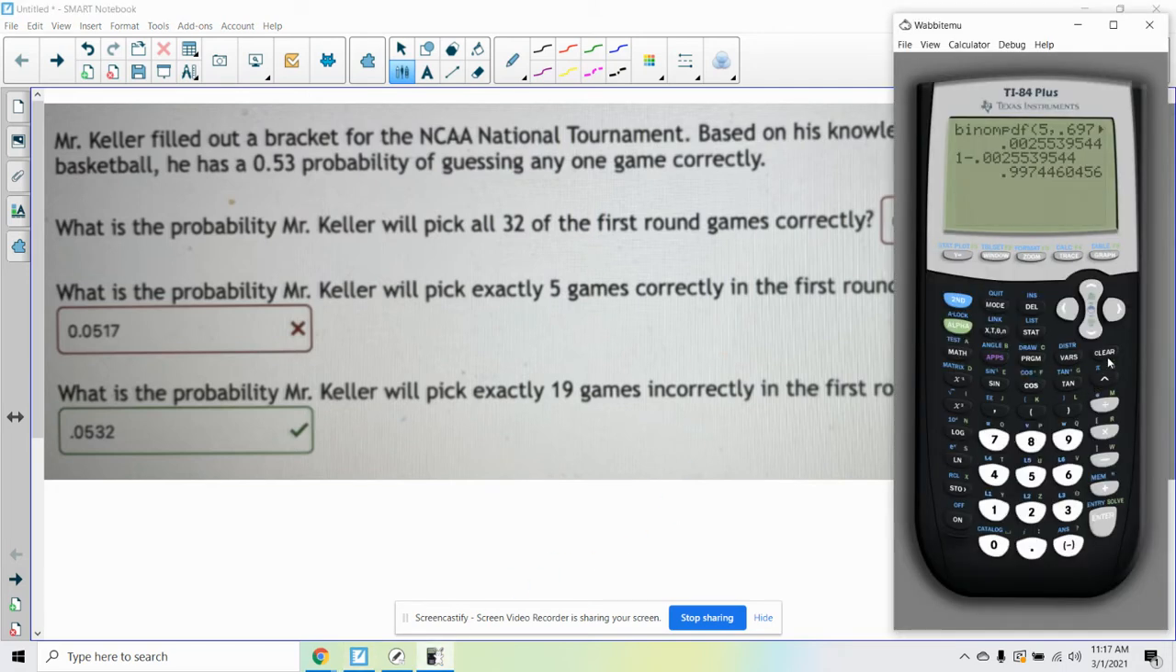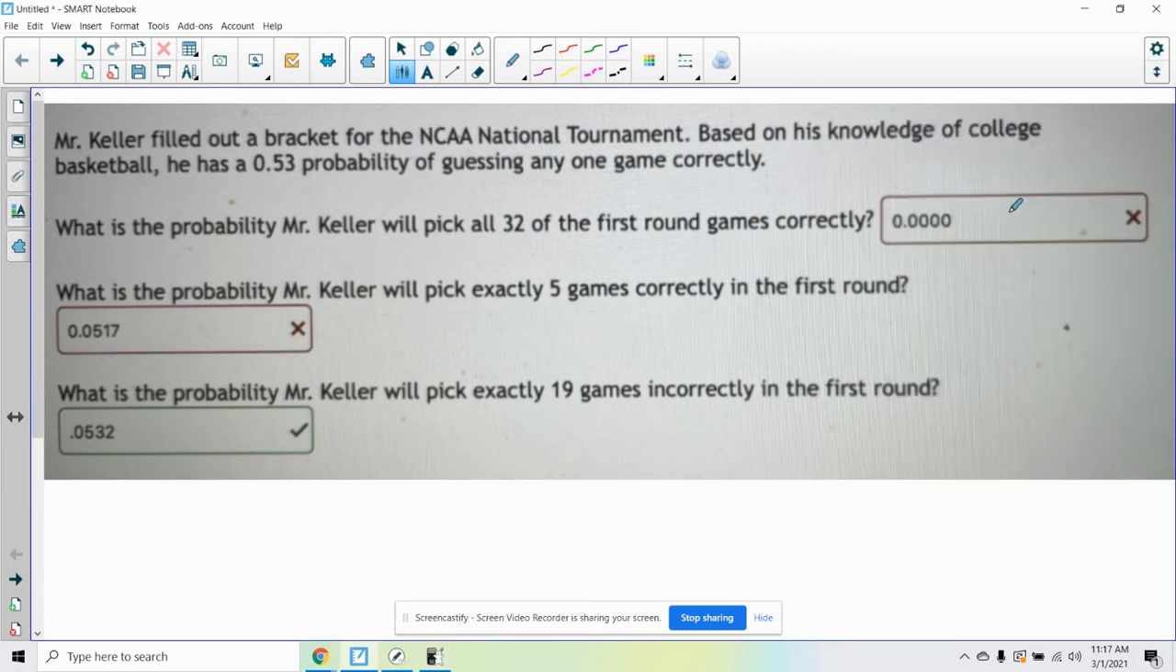So I'm just going to go to my binomial PDF. I have 32 trials, a success rate of 0.53, and I want to know the chance of getting all 32 correct. So this is scientific notation. This is 0.0. There's going to be 8 zeros and then a 1. So I don't know what they want you to enter here. Your answer is correct here.